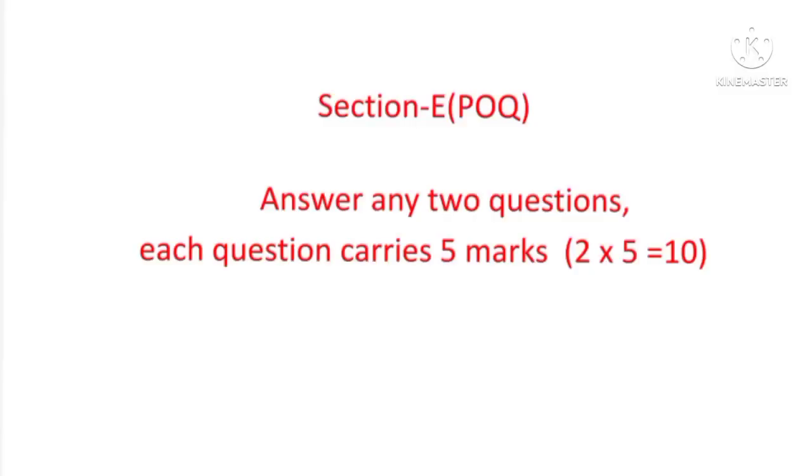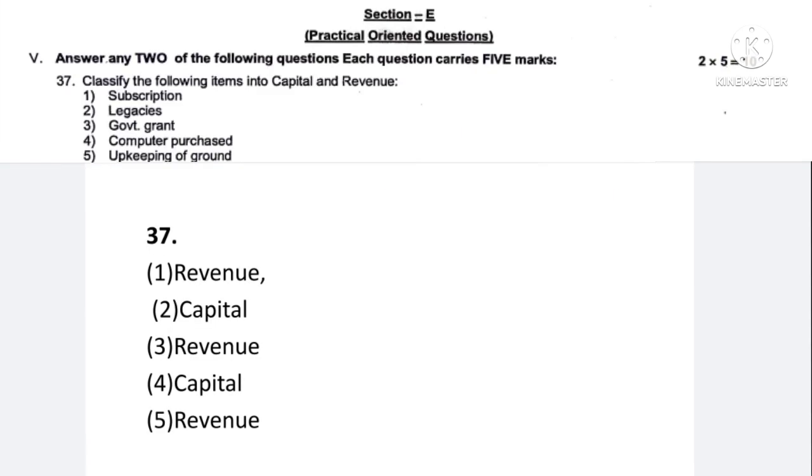Now we shall come to the practical oriented section. Here 4 questions will be asked, out of which you have to answer only 2. Question number 37 is to classify the following 5 items into capital and revenue. The first item, subscription, is revenue. Second, legacies, is a capital item. Third, government grant, is a revenue item. Fourth, computer purchase, is a capital item. And fifth, upkeep of the ground, is a revenue item.